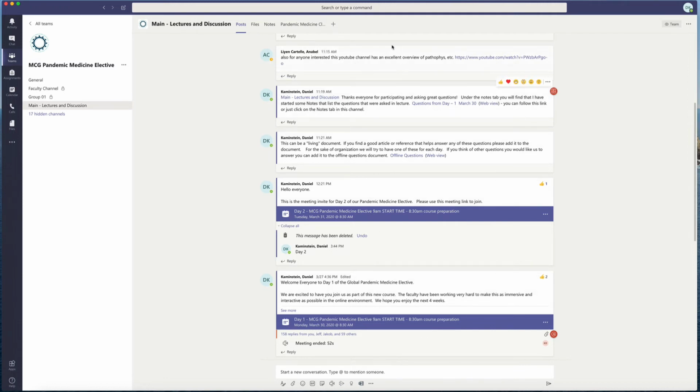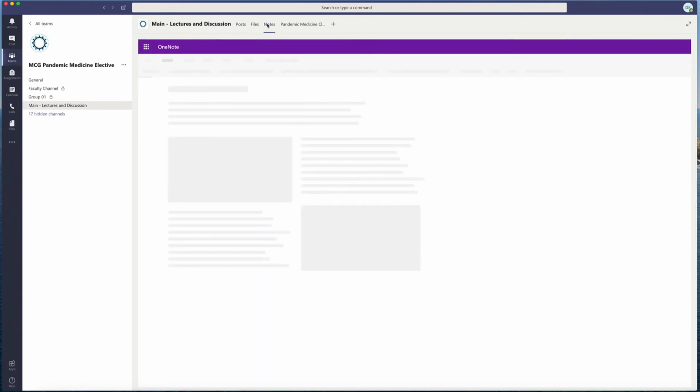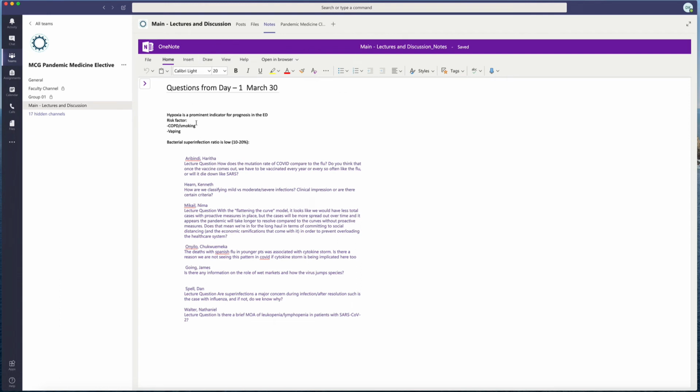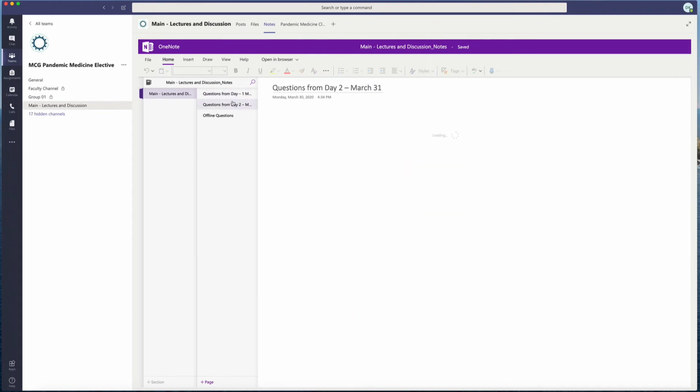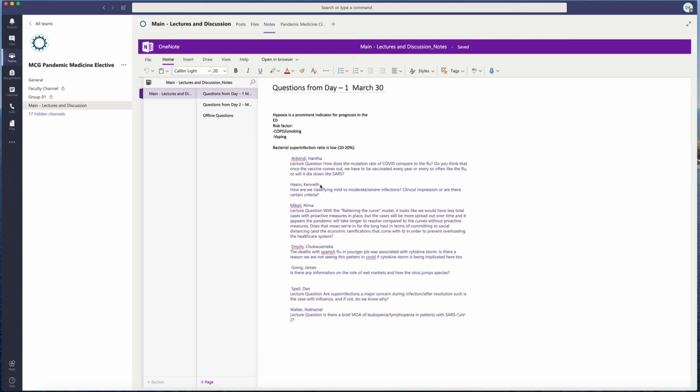Those actually can be found in the notes section here. If you click on notes, you can see that this will bring up a note section, and here's all the questions that came up during the first day of lecture. Every day we're going to try to keep a running list of these. We're going to have one note per day, so you can see I've already started questions from day 2. We don't have any yet, obviously, but these are all the questions from day 1.